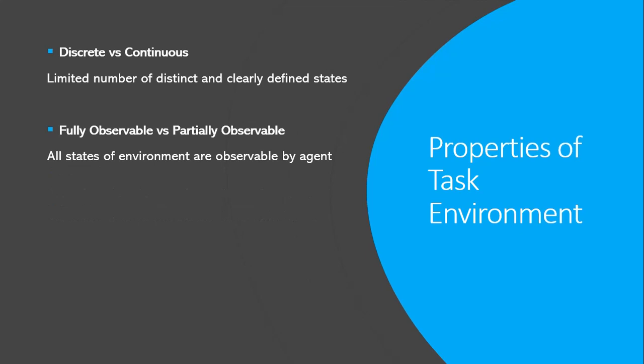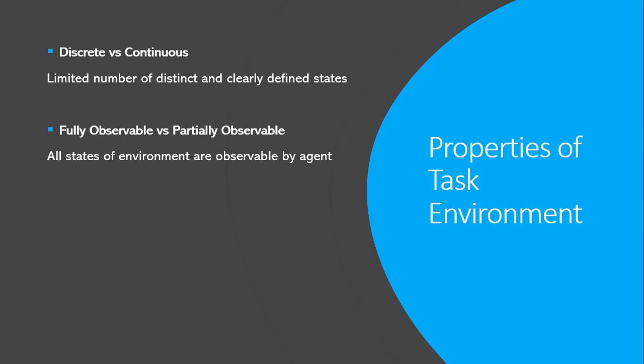The next one is the fully observable versus partially observable environment. If all states of the environment are completely observable by the agent, it is known as a fully observable environment, otherwise it will be a partially observable environment. You can again take the example of tic-tac-toe or crossword puzzle in which the overall environment is displayed in front of us and we can see that.